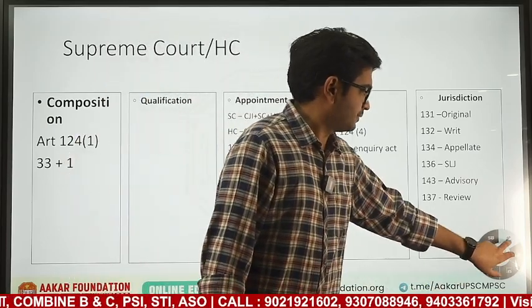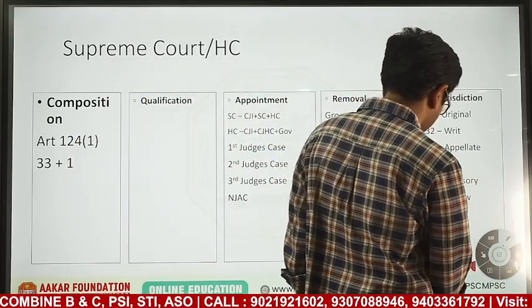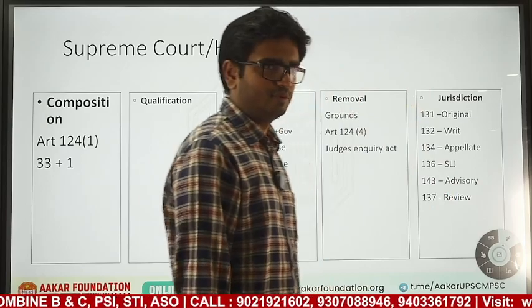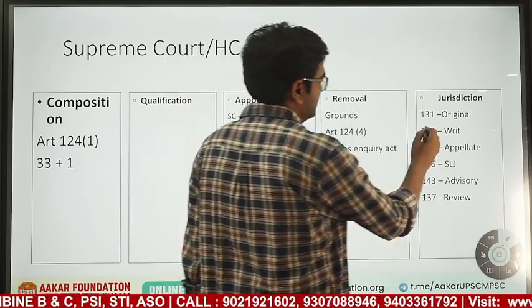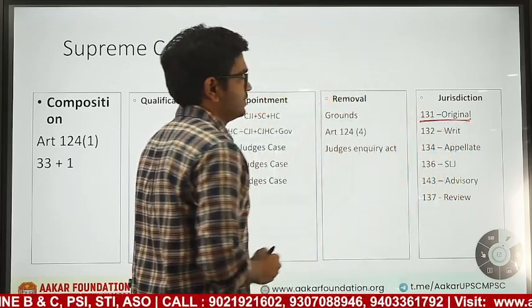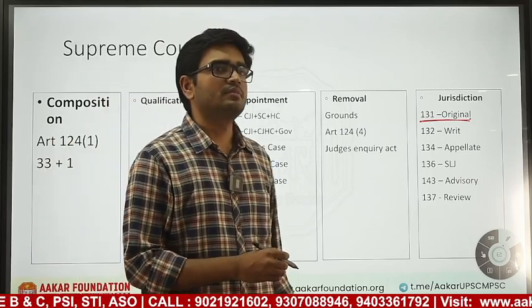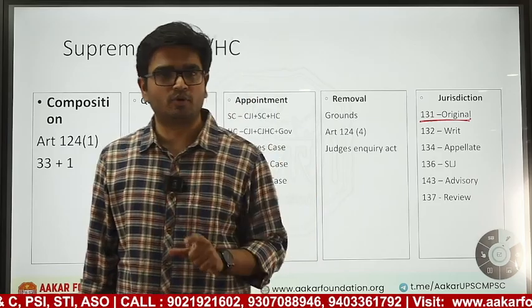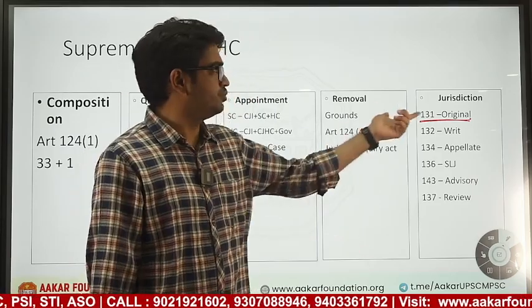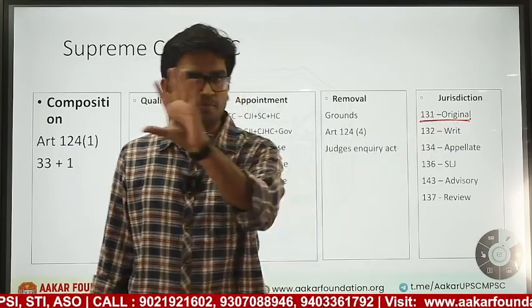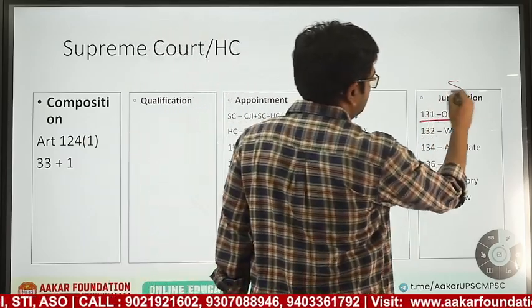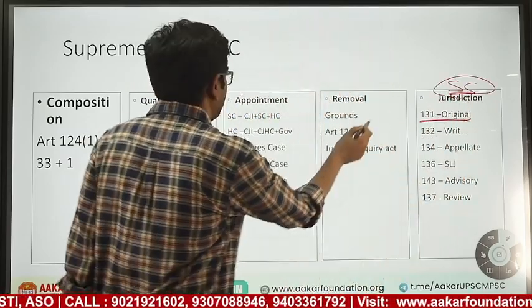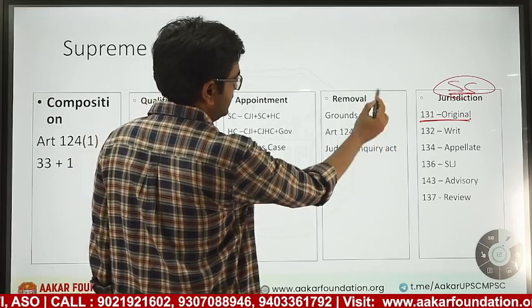Then there is jurisdiction. Jurisdiction means where the Supreme Court can intervene. For example, Article 131 talks about original jurisdiction. What do you mean by original jurisdiction? For example, if a case can only go to the Supreme Court, no other court, then it is called original jurisdiction. Originally to the Supreme Court. I have talked about Supreme Court and High Court till this part.